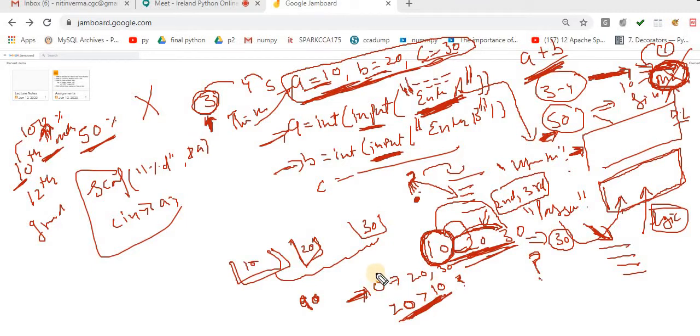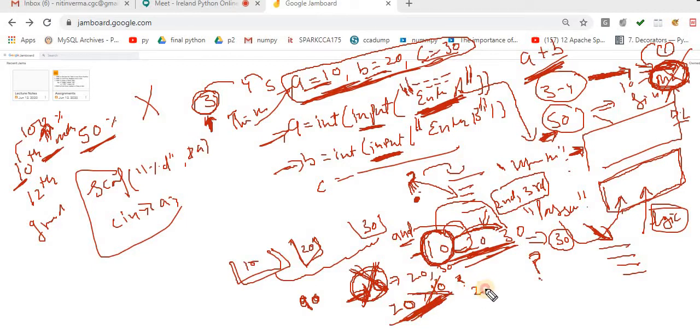Because I already checked, I entered here the condition with AND. It means if both of these conditions are true, then A is greater. But if one of the conditions is false, that means the role of A is finished. A doesn't play anymore. Then why should I do this? This is not required.